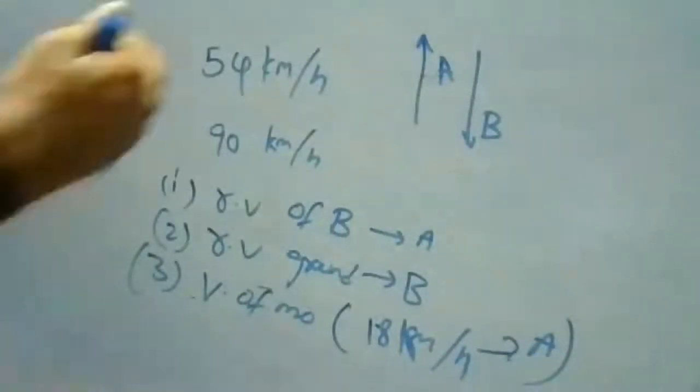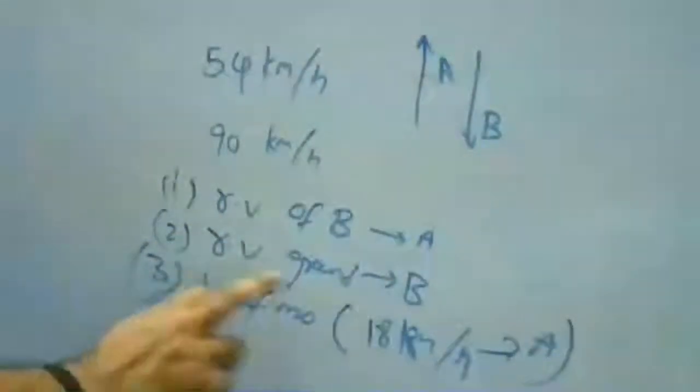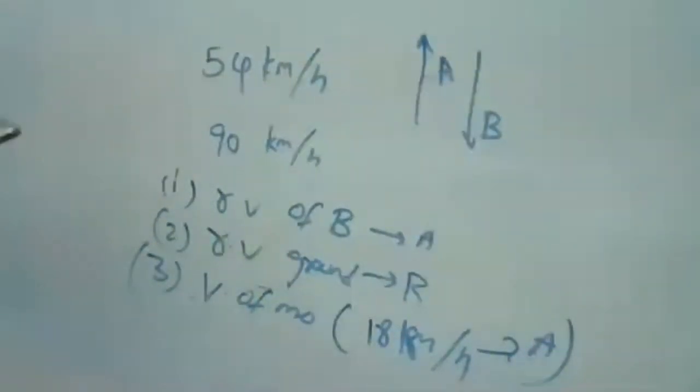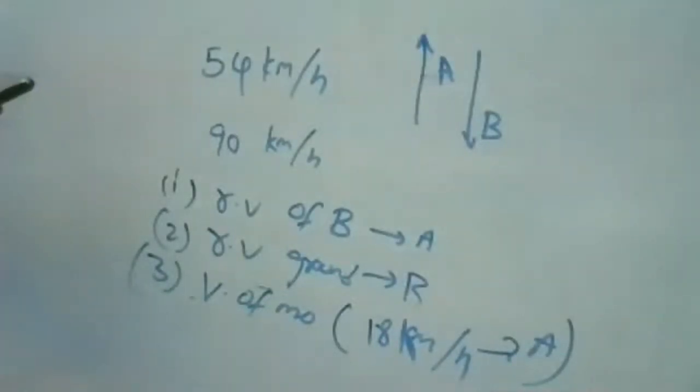Okay, I'll repeat the question. Only the 3 questions I'll repeat. Relative velocity of B with respect to A, relative velocity of ground with respect to B. Third one, a monkey running on the roof of train A against its motion, with a velocity of 18 kilometers per hour with respect to A, as observed by a man standing on the ground. So there is a person observing, standing on the ground. So we are going to find these 3.